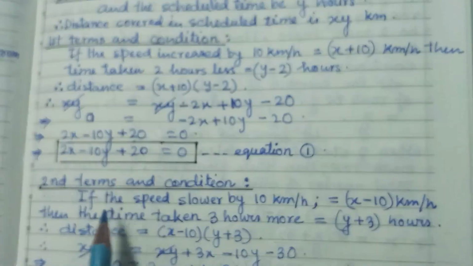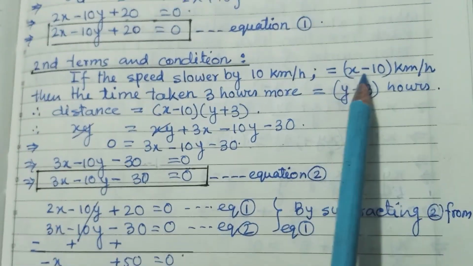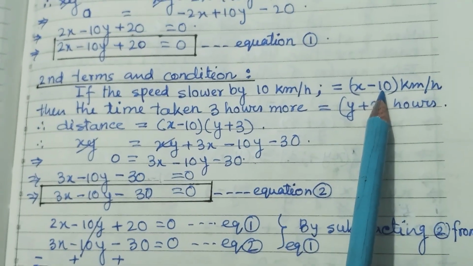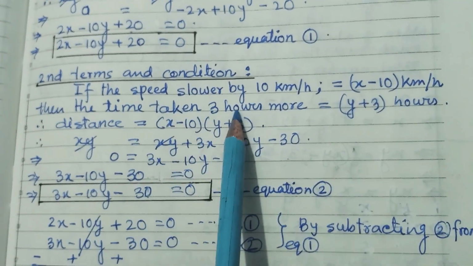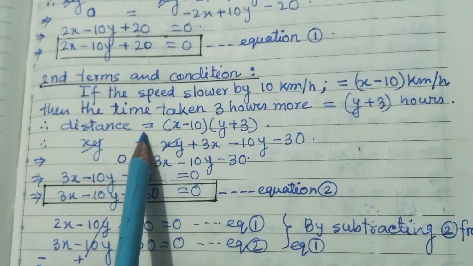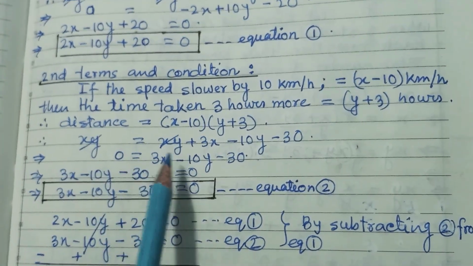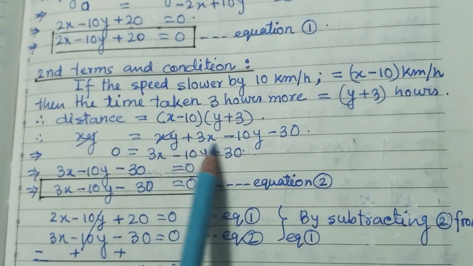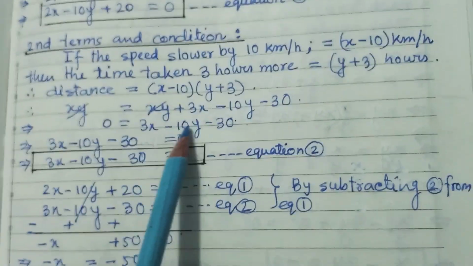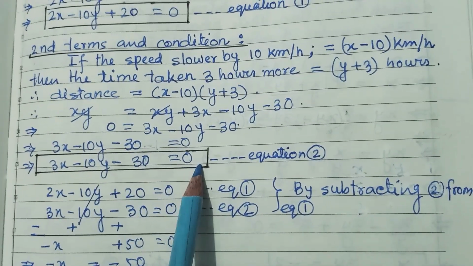Second condition. If the speed is slower by 10 km per hour, it is x minus 10. It is slow by 10 km. So, it is x minus 10. Then, the time taken 3 hours more. So, time is y plus 3. Again, distance is equal to speed into time. So, distance xy is equal to this one multiplied. So, now, 3x minus 10y minus 30 is equal to 0. It is the second equation.